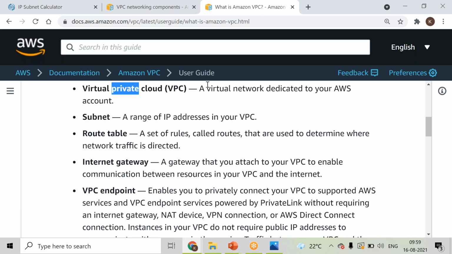So you cannot go ahead and use any particular IP address in your environment. So let me just show you the allowed IP address range. Just give me a moment.